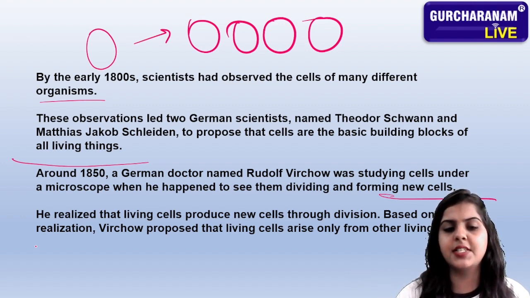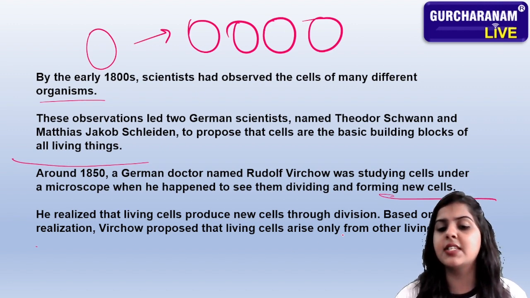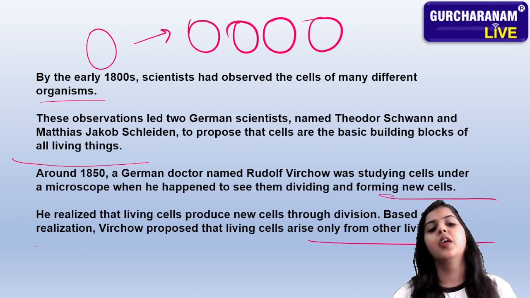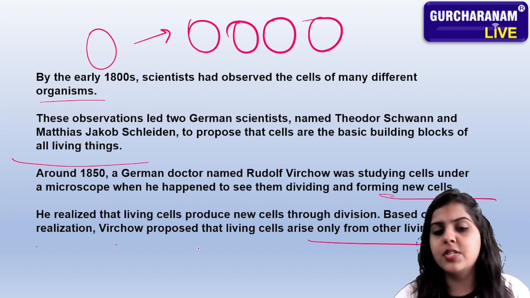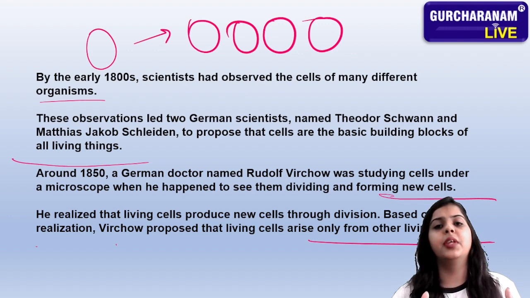Based on this realization, Virchow proposed that living cells arise only from living ones.